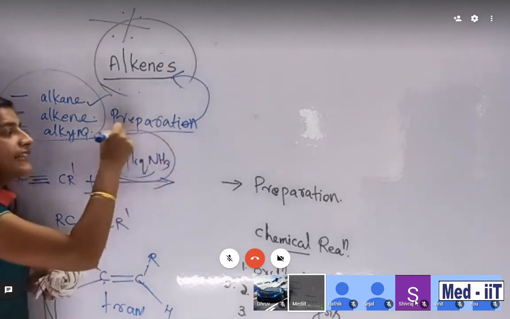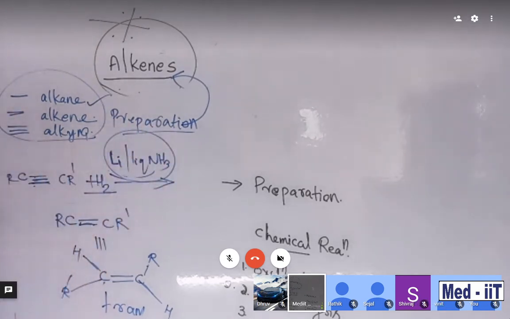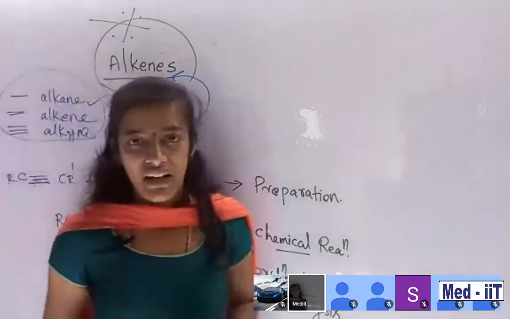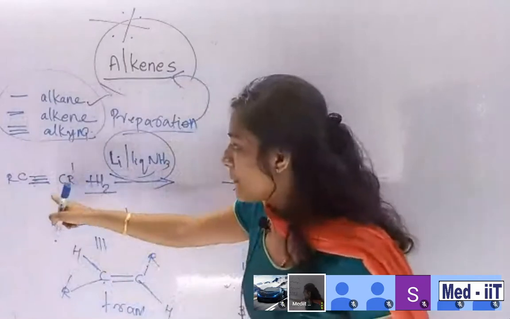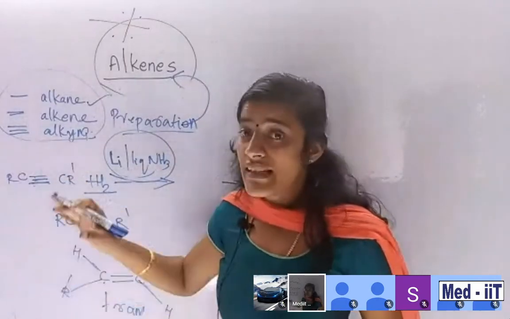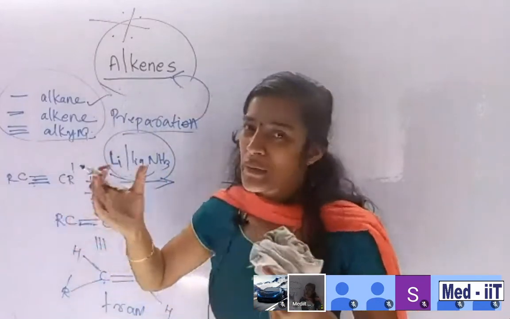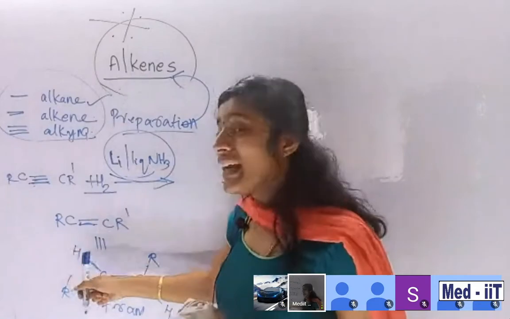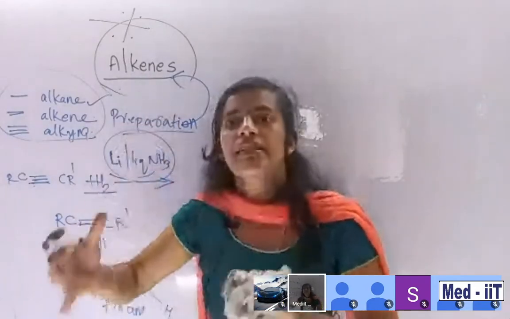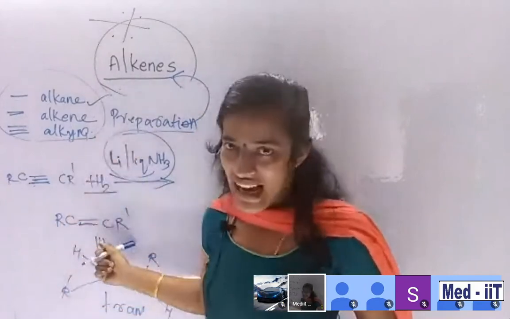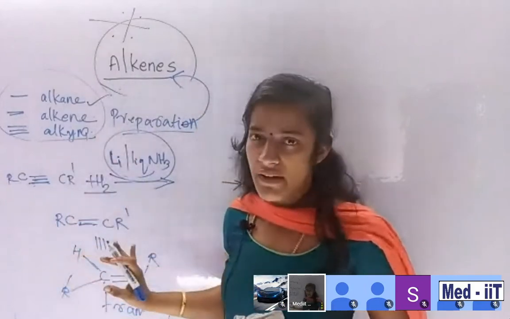In the presence of this type of reagent, we are adding hydrogen, and definitely we will get this kind of trans alkene instead of cis alkene. Clear? This is a major difference depending on which kind of reagent you are choosing. Accordingly, the product changes. Cis and trans alkenes show geometrical isomerism. We already mentioned what we mean by cis and what we mean by trans. Character-wise, cis and trans are different. We already studied that the trans one is more stable because repulsion is minimum. We already discussed everything, so this is the different product.